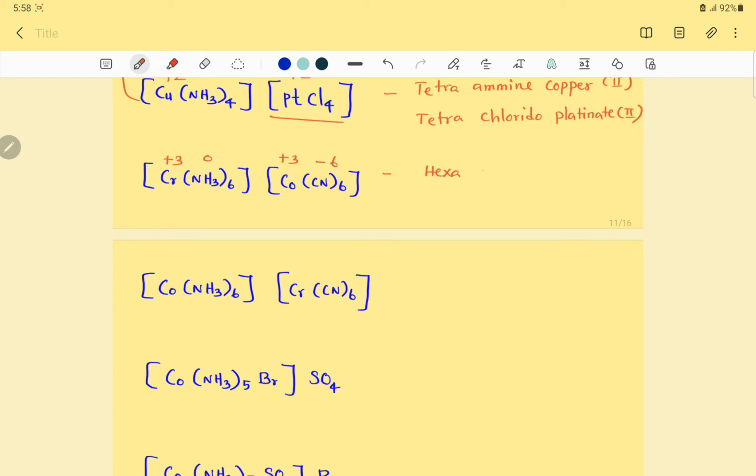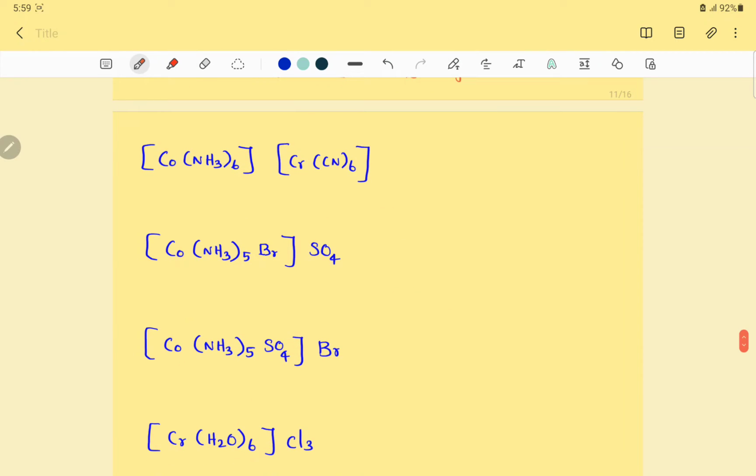Hexaamine chromium(III), the cationic complex. Then the anionic complex: hexacyanido, an ambidentate ligand, so KC, hexacyanido-KC cobaltate. Not cobalt, it is called cobaltate, since it is an anionic complex.